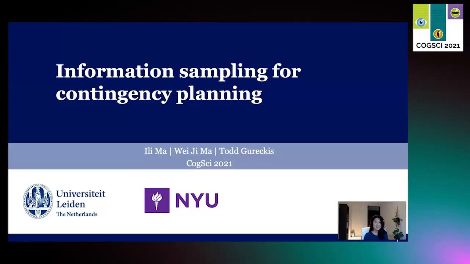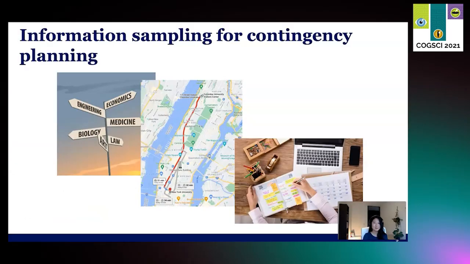Hi, my name is Ili Ma, and this video is for the study on information sampling for contingency planning. It's a collaboration study with NYU professors Ili Ma and Todd Gorekis.